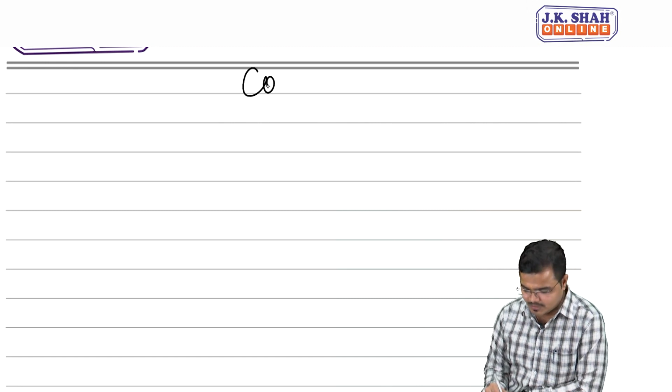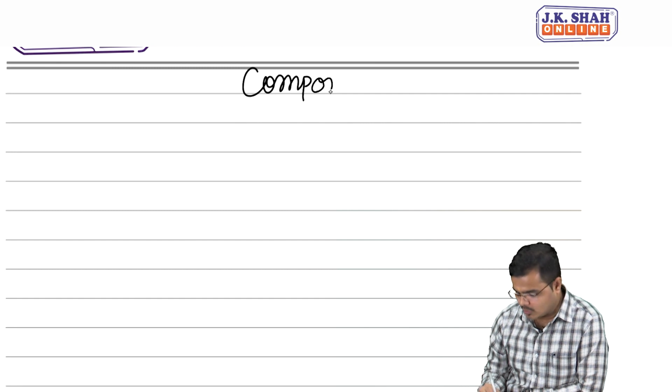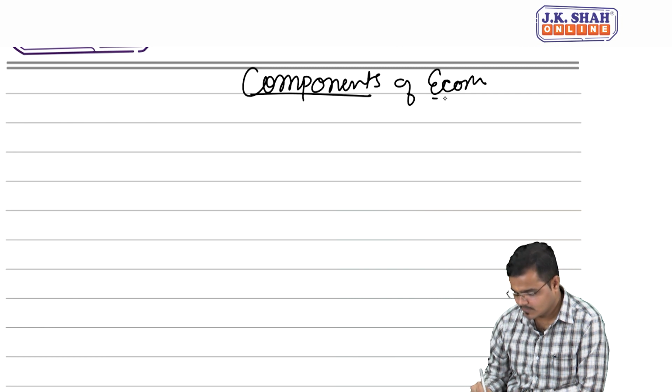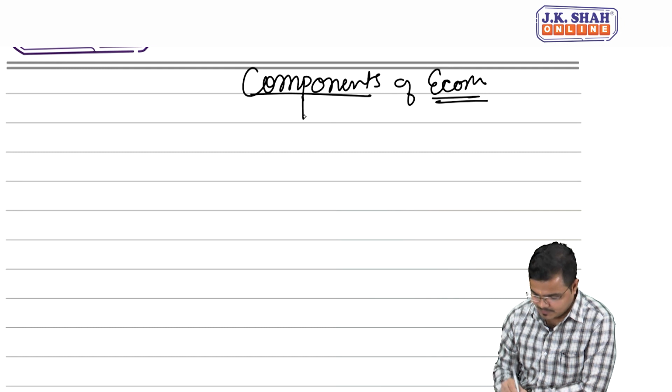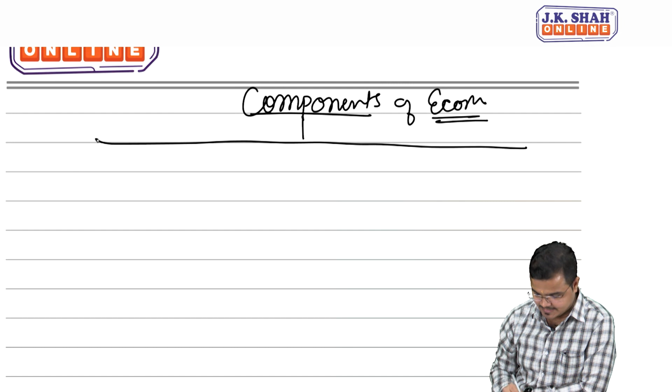Now, components of e-commerce, okay, we are talking about the components of e-commerce. Components of e-commerce, people, is generally categorized into 5 aspects or 6 aspects, you can say that. Okay. Number one, we have the user.